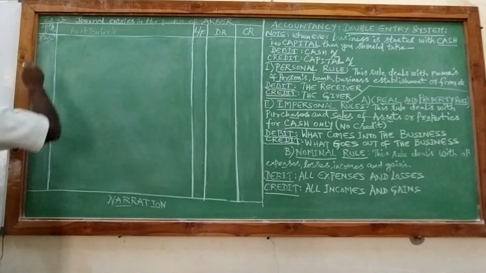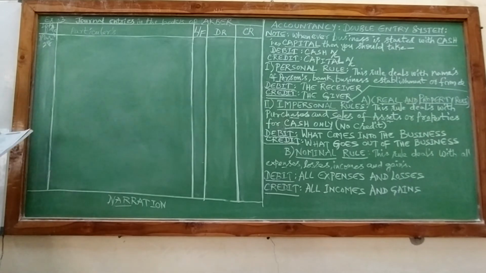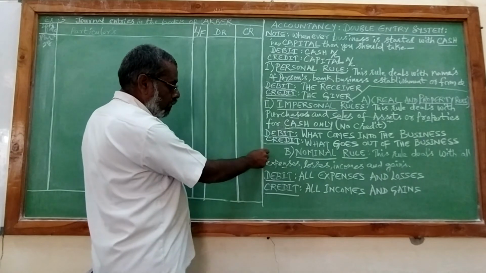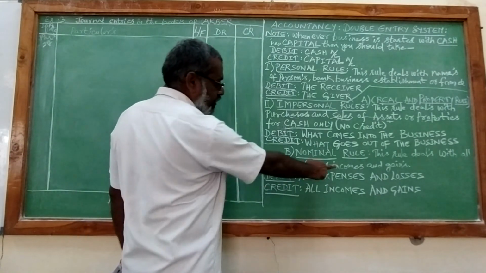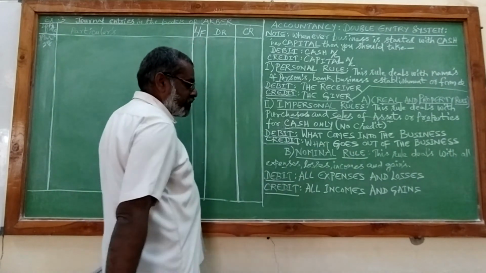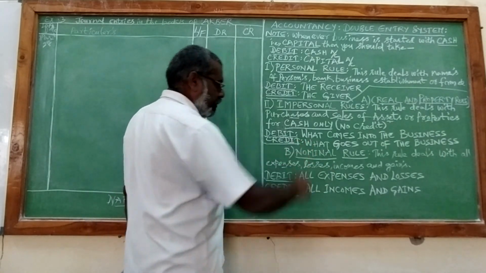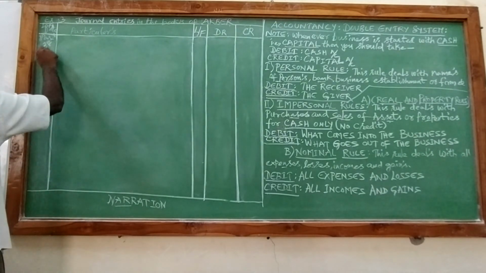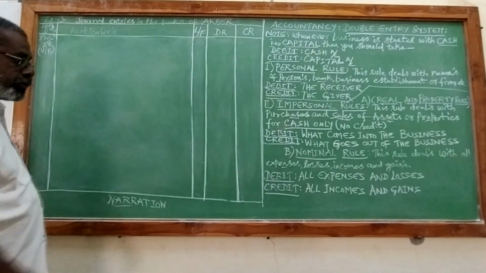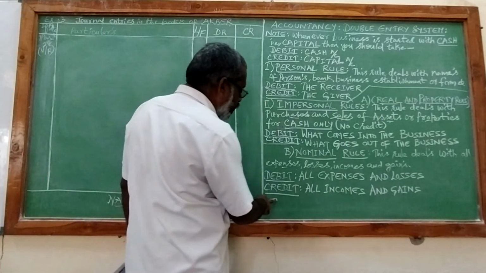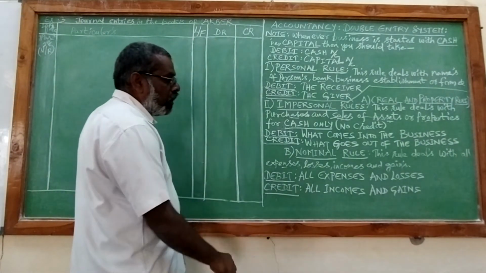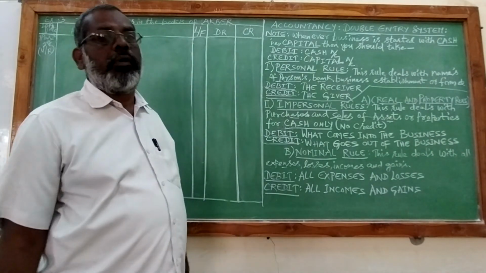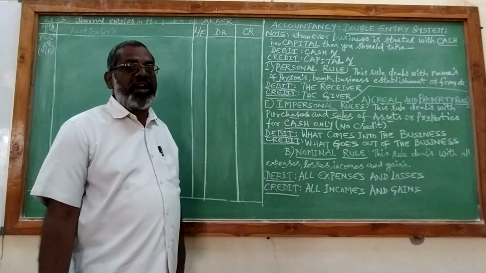So March 28th, interest received. So already you know nominal rule which deals with all expenses, losses, incomes and gains. So interest received is an income to the business. So we will take under nominal rule. So all incomes and gains should be credited. So in what form we are receiving that interest means we are receiving in the universal mode of receipt or payment, that is money, cash.